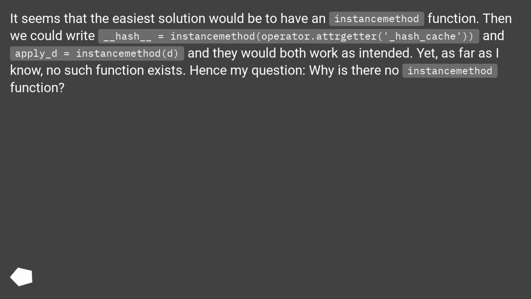Then we could write __hash__ equals instancemethod of operator.attrgetter _hash_cache and apply D equals instancemethod D, and they would both work as intended. Yet, as far as I know, no such function exists. Hence my question, why is there no instance method function?